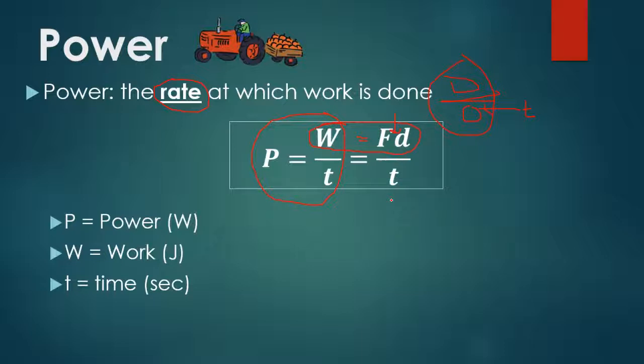Now, I want you to see something here that you might get confused about. This W right here stands for work. The W in the equation is work, both in the work equals force times distance equation and in the power equals work divided by time equation. This W right here is not work. That W means watts, a big capital W.